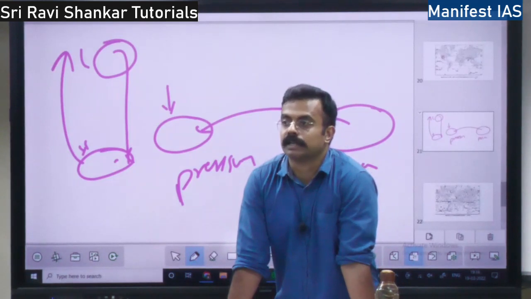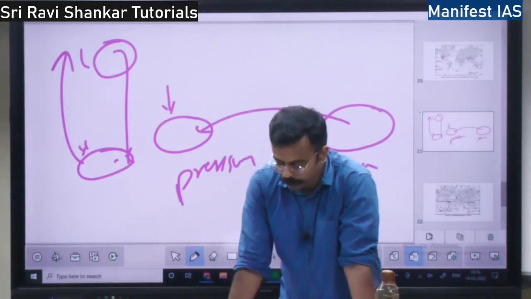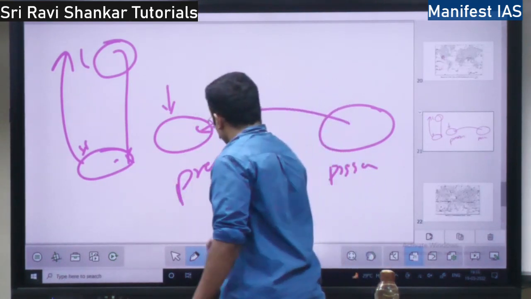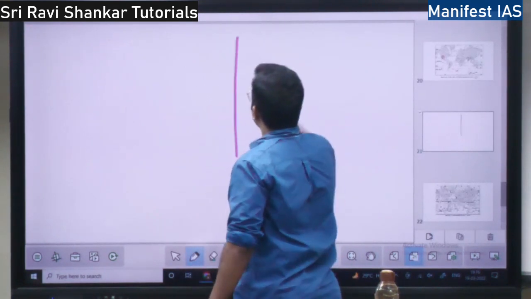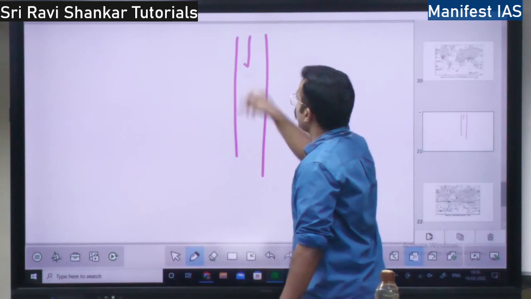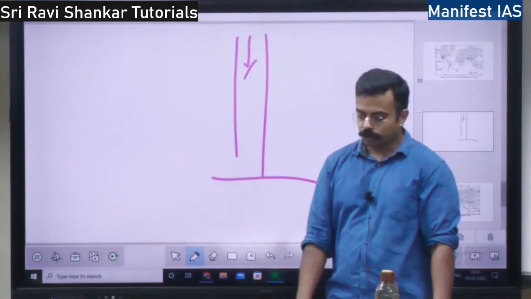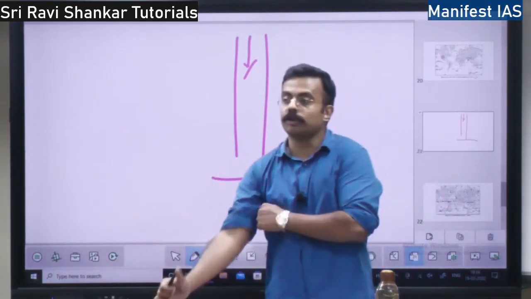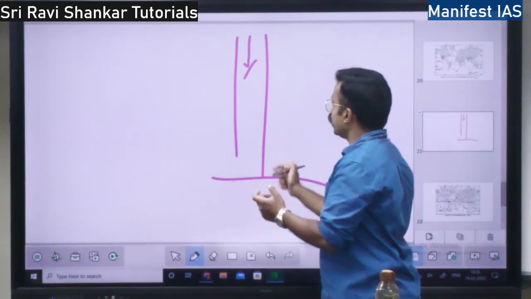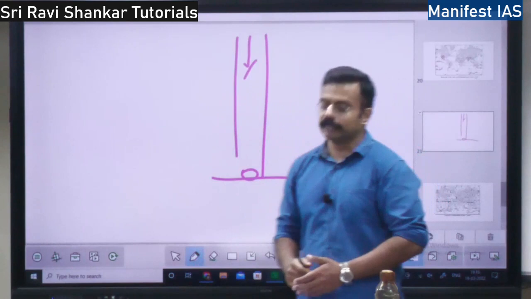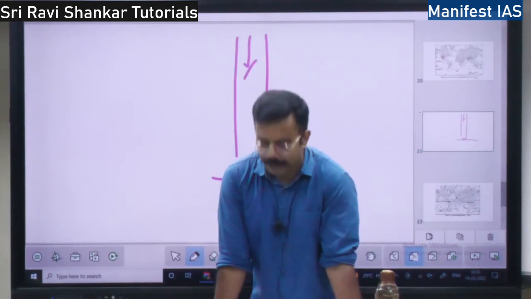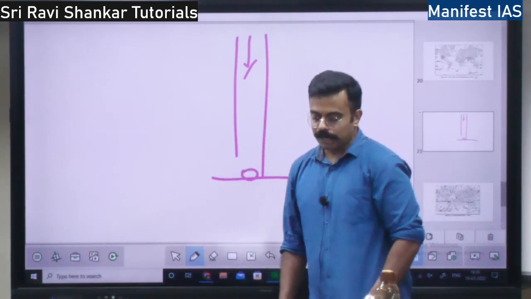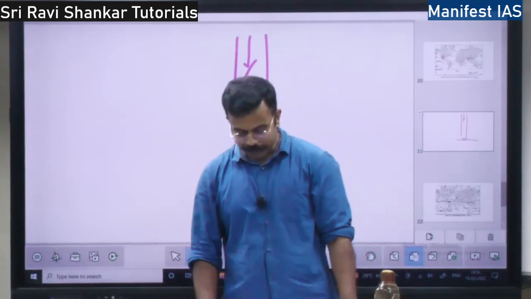What is atmospheric pressure? Atmospheric pressure is the weight of a column of air over a unit area. From the top of the entire troposphere, what is the weight of air at the mean sea level? The weight of this entire column of air over a unit area, how much weight it is, that is pressure. So pressure is measured in which unit? It is measured in millibar. At the sea level, the pressure is how much?